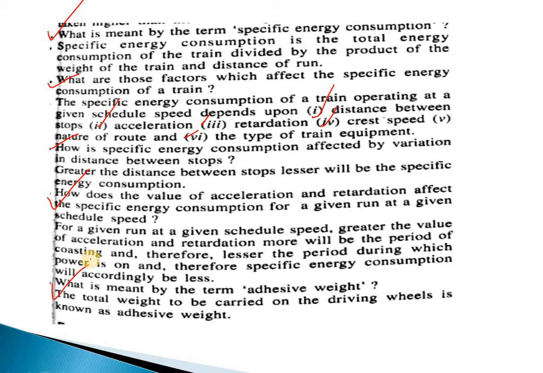And how is the specific energy consumption affected by variation in distance between stops? Next, how does the value of acceleration and retardation affect the specific energy consumption for a given run at a given scheduled speed? Then what is meant by the term adhesive weight?